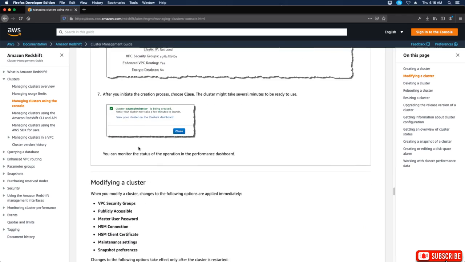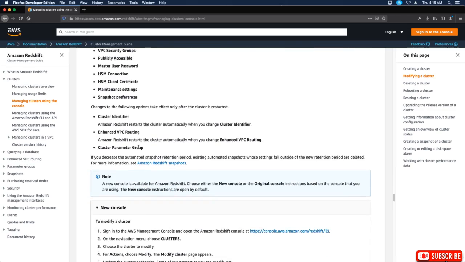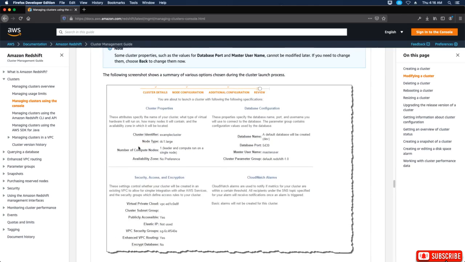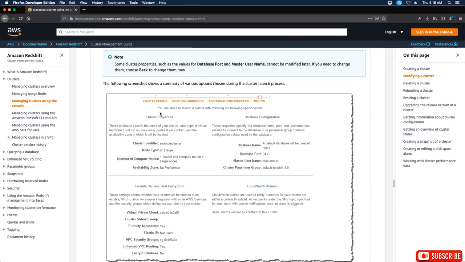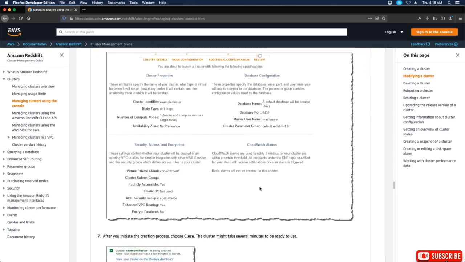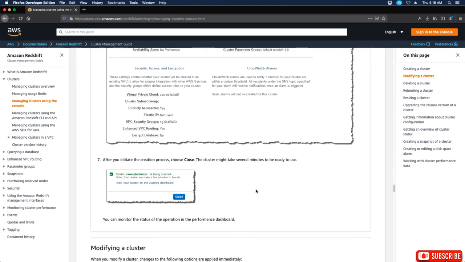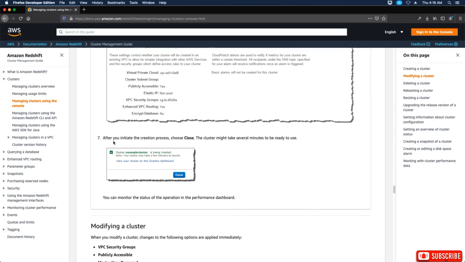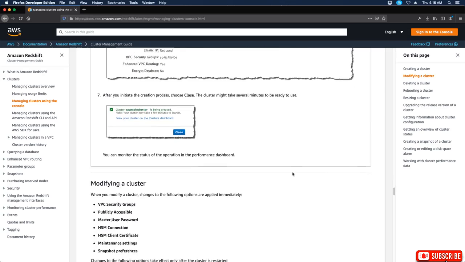So there you go. Now I'm going to scroll all the way down to the bottom here, to this area where we're finally at the end of the line, and it gives you the cluster properties, database configuration, security access encryption, CloudWatch alarms. Now, don't worry about this because we're going to go in depth in a later video on all this, okay? So after you initiate the creation process, choose close. The cluster might take several minutes to be ready to use, okay?